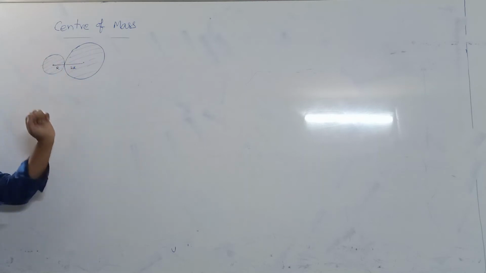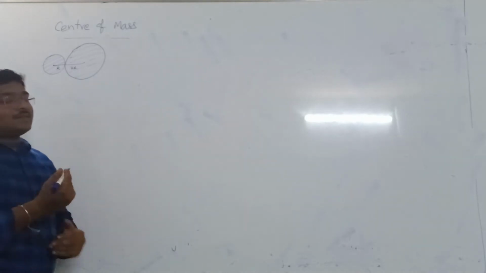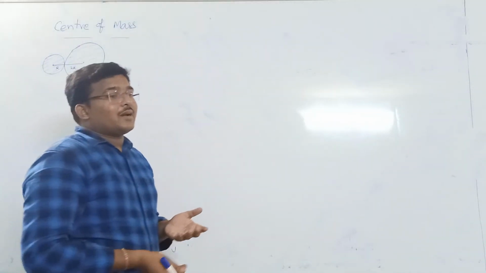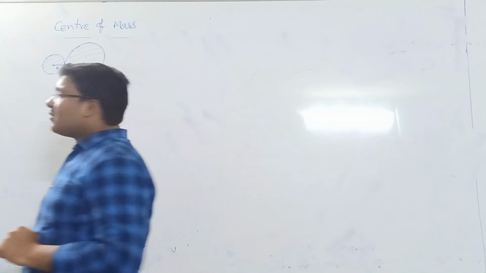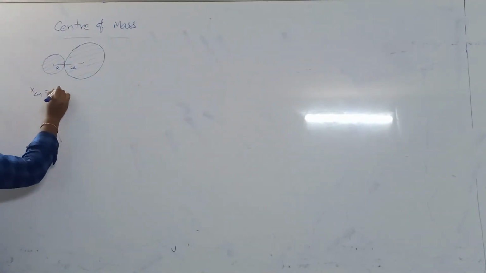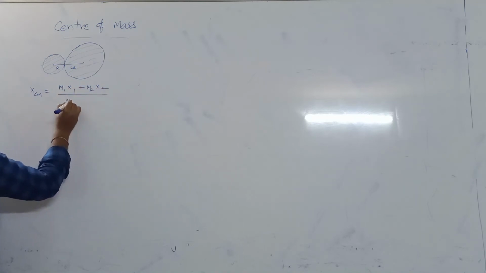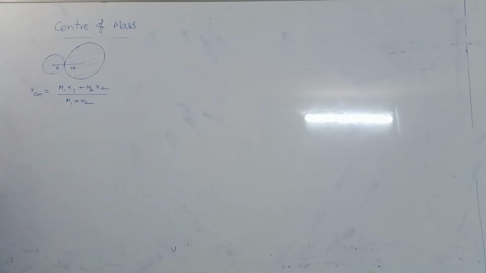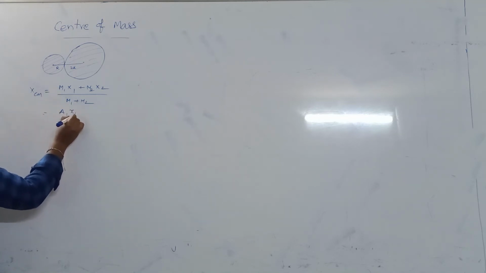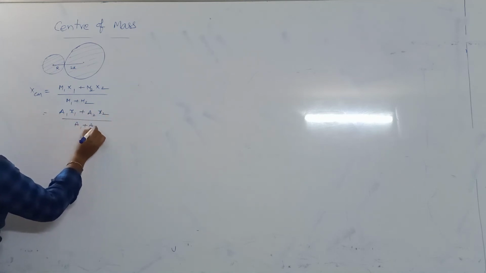If they ask you this type of questions, they will not give you the masses, but now you can get the center of mass position by taking corresponding areas. The actual formula, if it is on the x-axis, is center of mass equals m1 x1 plus m2 x2 by m1 plus m2, but they have not given masses. Now we can consider their corresponding areas. Now you can write this as a1 x1 plus a2 x2 by a1 plus a2.